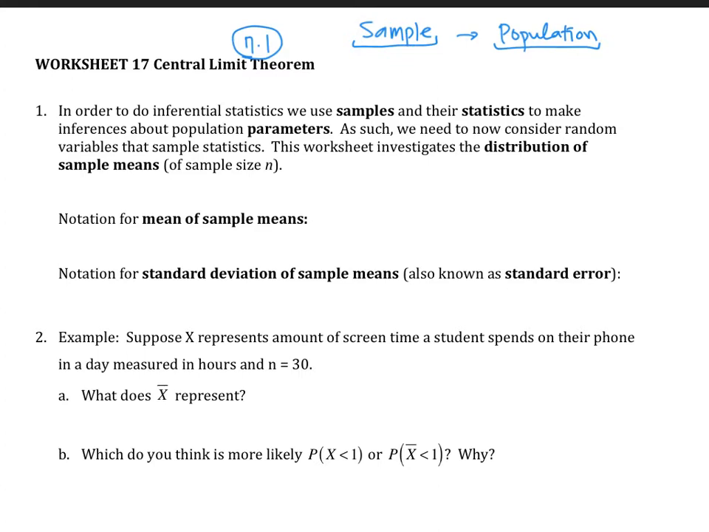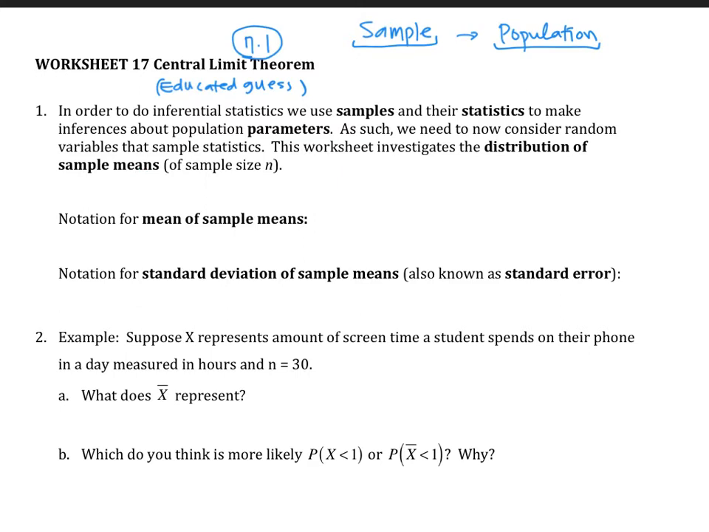So in order to do inferential statistics, and again, inferential means educated guess, right? What we're trying to do is use a sample, and it's a statistic. Statistics are just numbers we calculate from the sample to make an inference or educated guess about population parameters. So in order to do that, we're going to work with the distribution of the sample means. You can interpret that as how do sample means behave.